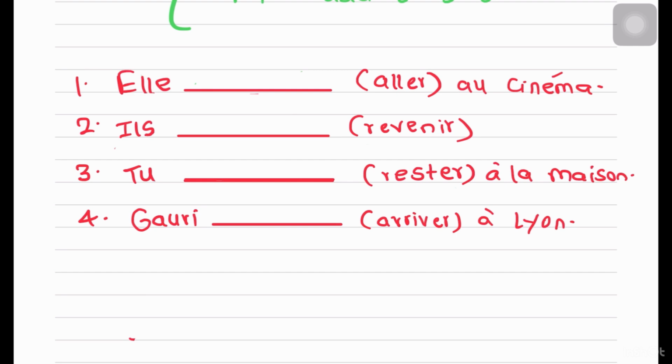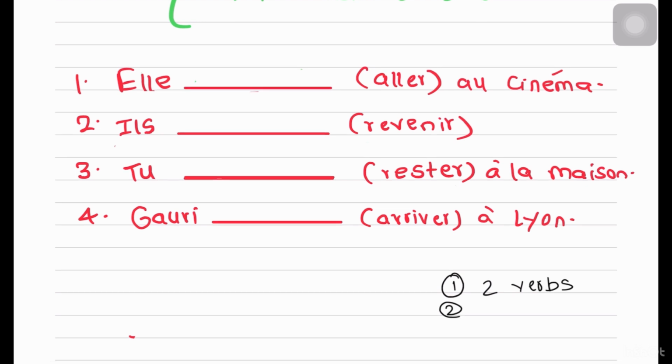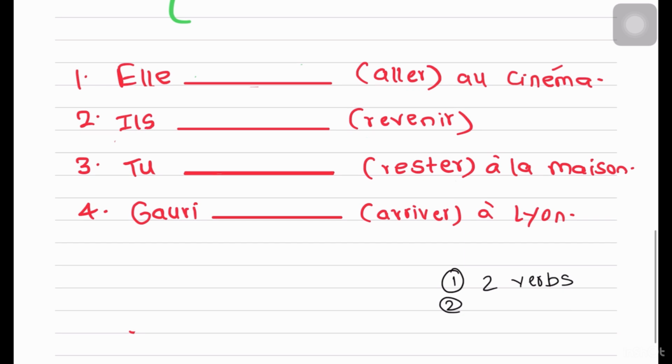Alright, now let's try understanding this through an exercise. Before you attempt any exercise on passé composé, you need to make a note in your mind. First, there will always be two verbs in the blank. Second, you need to conjugate the past participle. When I say two verbs, you need to make a choice between avoir and être. Once you make the choice, you conjugate your past participle. And the third thing, only related to être, is that you do accordance of the past participle.